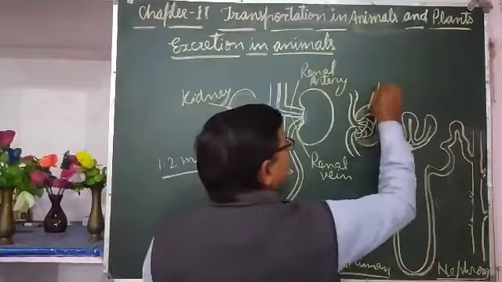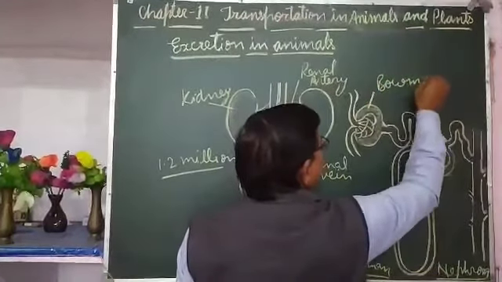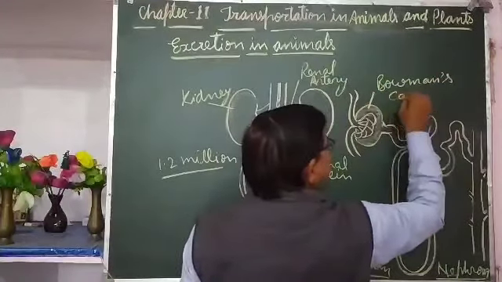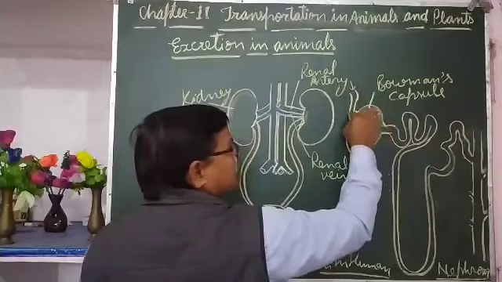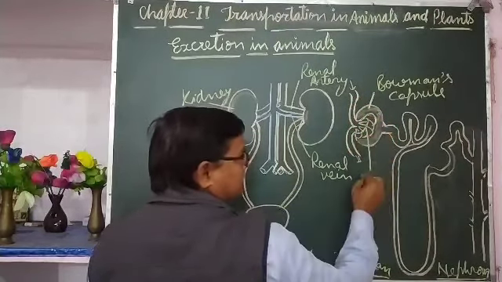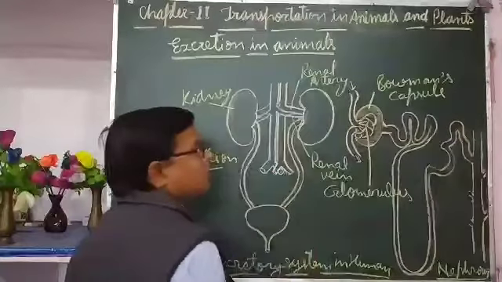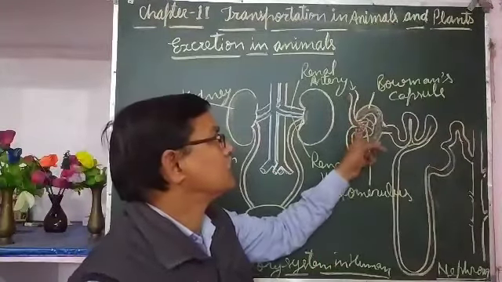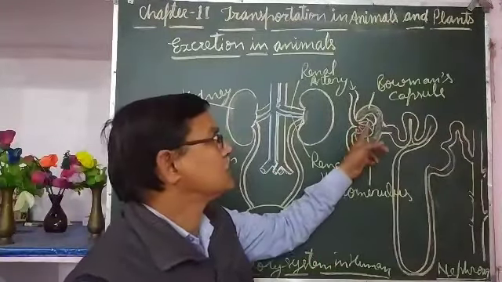Blood comes through this blood vessel and goes out from here. After entering the Bowman's capsule, this blood vessel branches into various thin branches, and these thin branches are called the glomerulus.